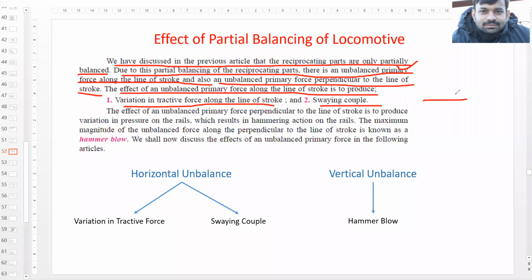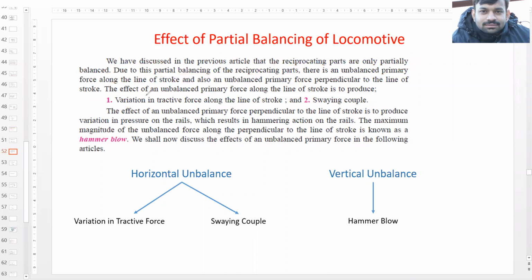So if we assume that this arrangement is in the horizontal direction, that is, the piston is moving in the horizontal direction, then the unbalanced force which is along the line of stroke produces two effects. The first effect is variation in tractive force along the line of stroke, and the second is the swaying couple. Now, what are these two things?